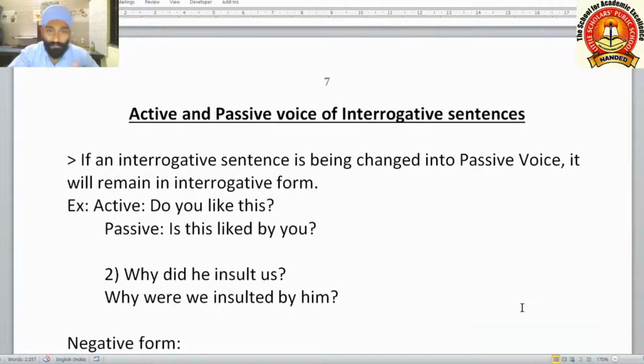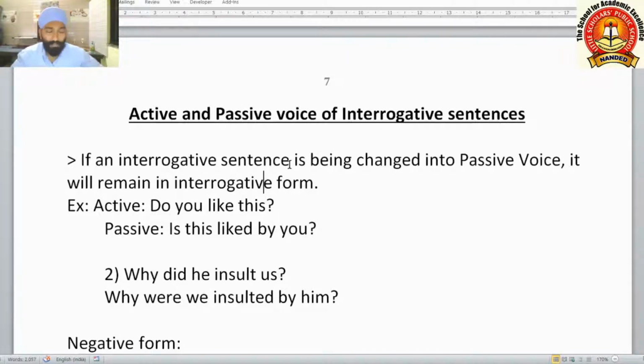In today's video, we will see the second part of active and passive voice, that is interrogative sentences and imperative sentences. How to change them? First of all, we shall see the interrogative sentences. If an interrogative sentence is being changed into passive voice, it will remain in interrogative form itself.